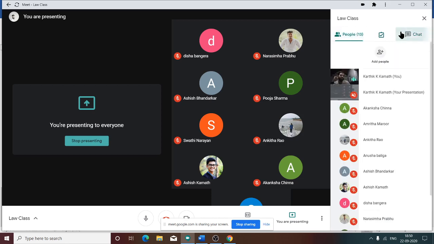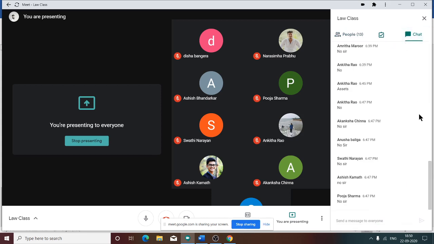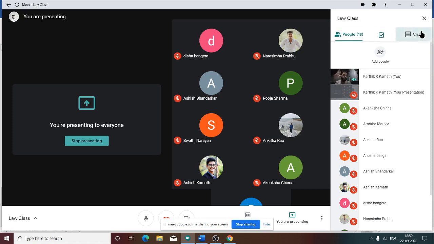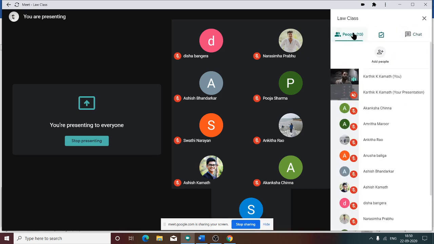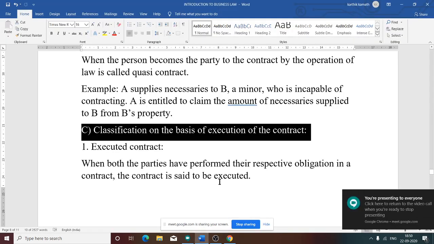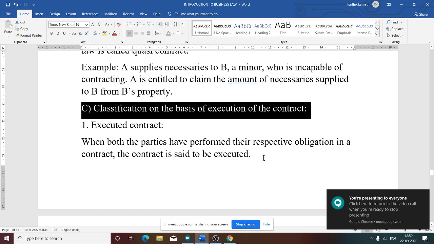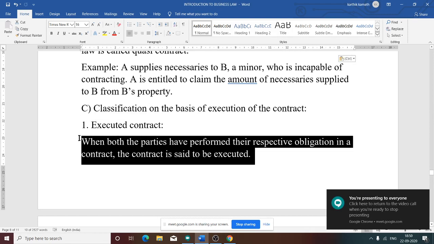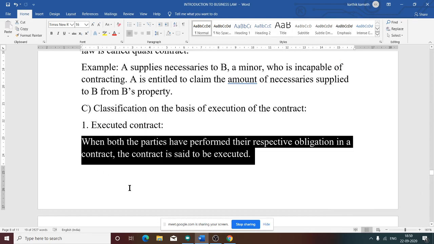Executed means already performed. Performed by whom? Performed by both the parties. That means all contractual obligations are performed by both the parties. In that case, that contract becomes an executed contract. Say this: when both the parties have performed their respective obligations, a contract is said to be executed.